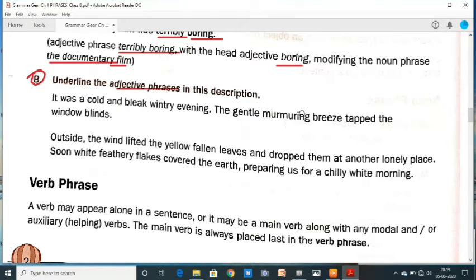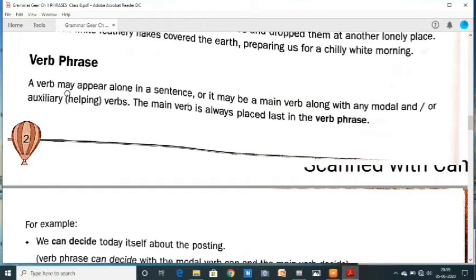The gentle murmuring breeze tapped the window blinds. Here, breeze is a noun. So gentle murmuring is an adjective phrase, and it was a cold and bleak wintry evening. The next question is for you, and you will try your level best.